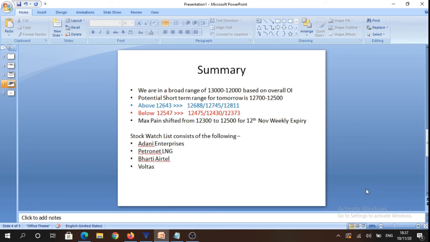So if the market were to expire at 12,500 on 12th November, then option writers at these strikes are going to suffer the least amount of losses theoretically. And our stock watch list for tomorrow comprises Adani Enterprises, Petronet LNG, Bharti Airtel and Voltas. As these are inside candlesticks, we'll look for buying opportunities only above today's highs or selling opportunities below today's lows, which in context of tomorrow are going to be previous day highs and previous day lows. So we'll enter only if we break previous day highs or previous day lows in these scripts.